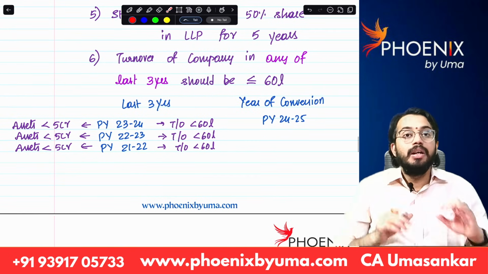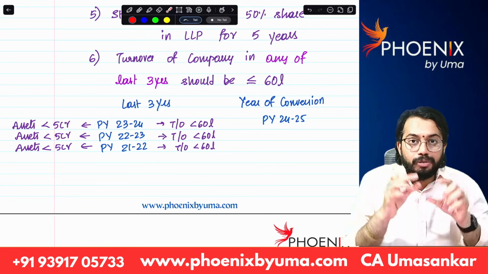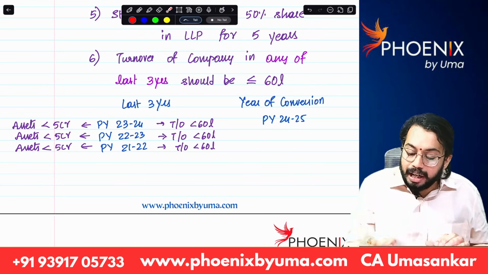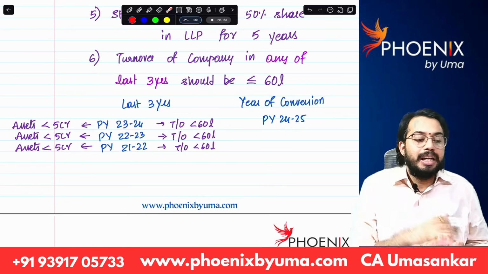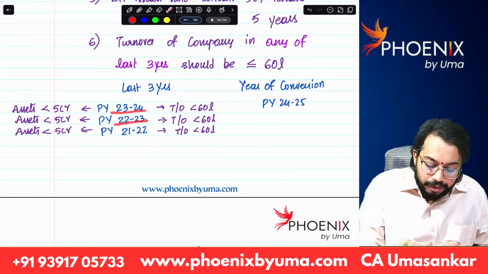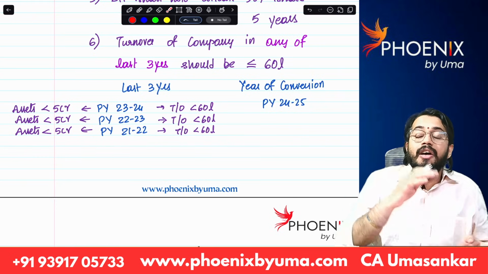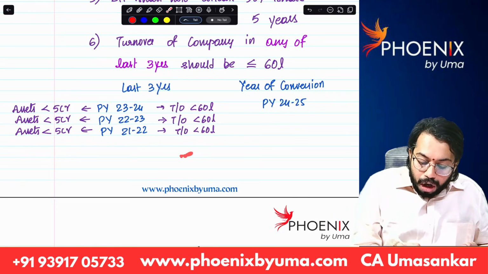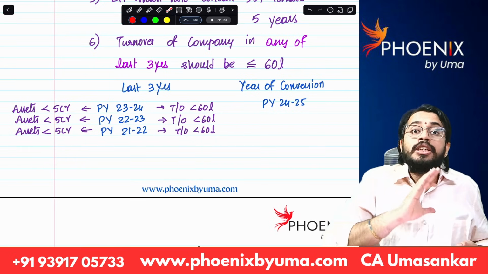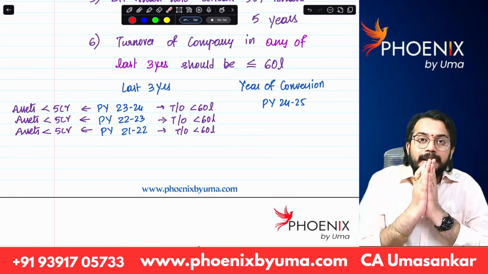Next. Company is getting converted into LLP. Now let's say the year of conversion is 24-25. Ignore 24-25. Take the last 3 years. Last 3 years 23-24, 22-23, 21-22. In the last 3 years, for any year, turnover should be less than 60 lakhs. That means turnover should not cross 60 lakhs in all the last 3 years. Are you able to understand?